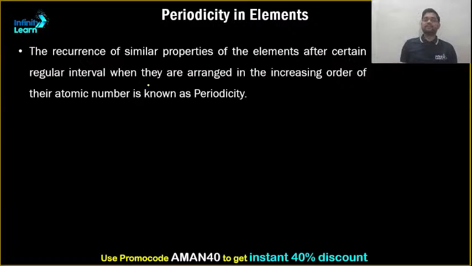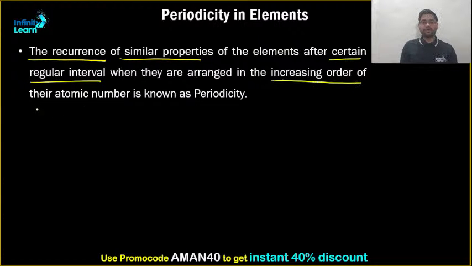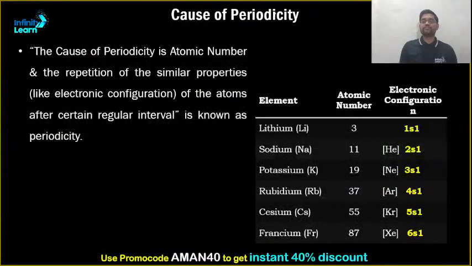Perfect. Now, periodicity in elements. The recurrence of similar properties of the elements after a certain regular interval, when they are arranged in increasing order of their atomic number, is known as periodicity. Now, what is the cause of periodicity? The cause of periodicity is the repetition of electronic configuration.